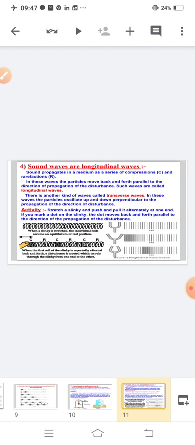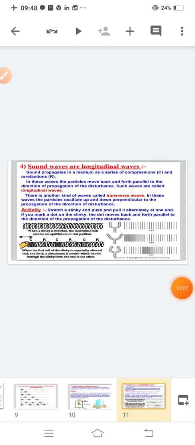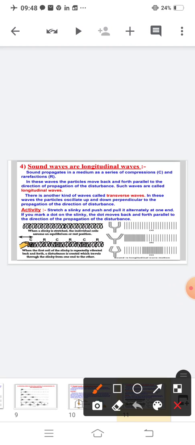Now, if you want to give a graphical representation of a longitudinal wave, how will you represent it? Like this.